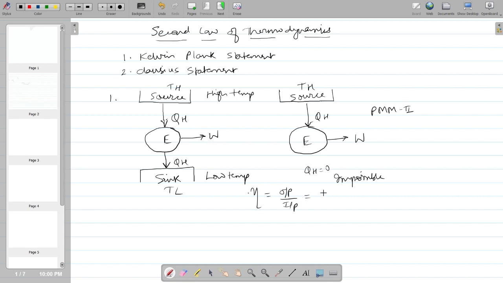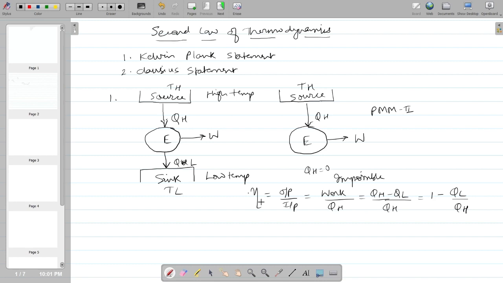The output is the work and the input is the heat supplied at the higher temperature, QH. Work is QH minus QL, so the efficiency is (QH minus QL) upon QH, or 1 minus QL upon QH.